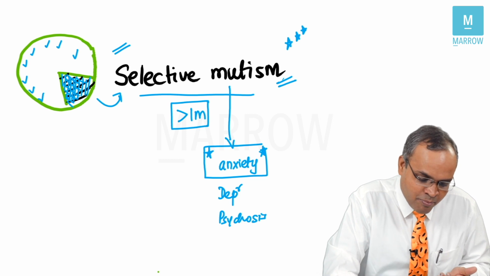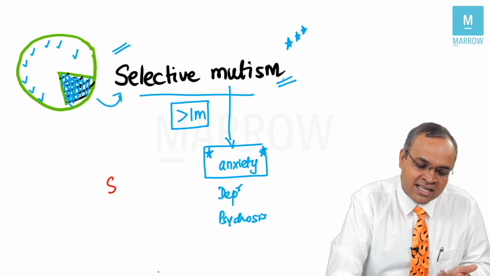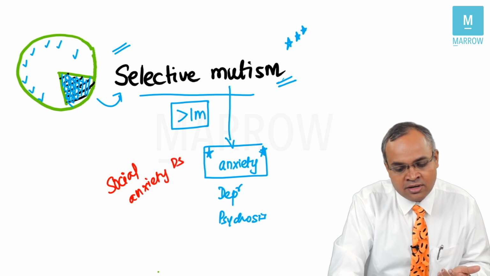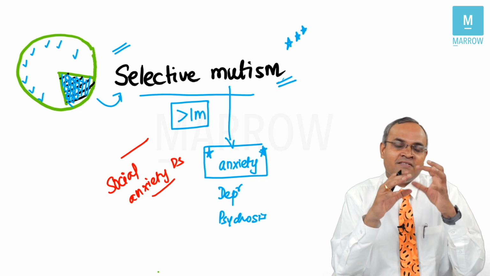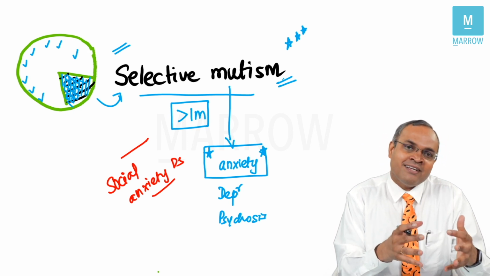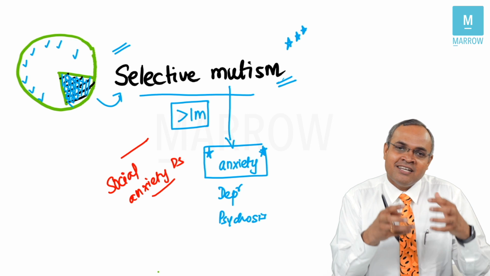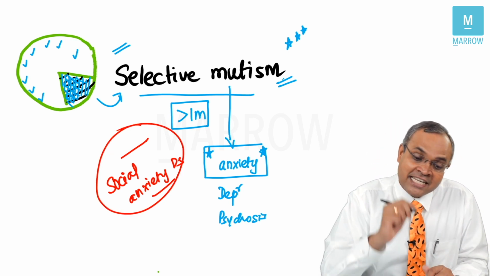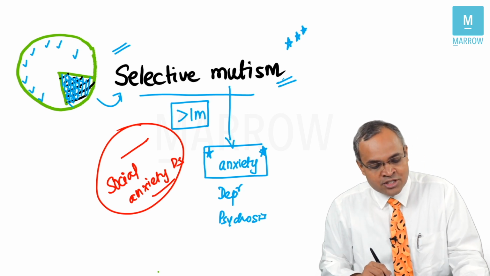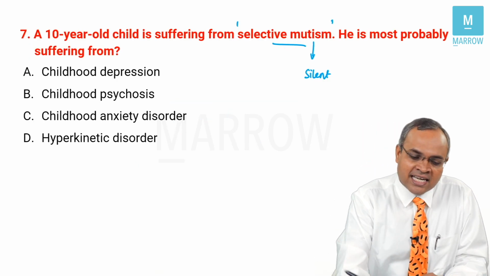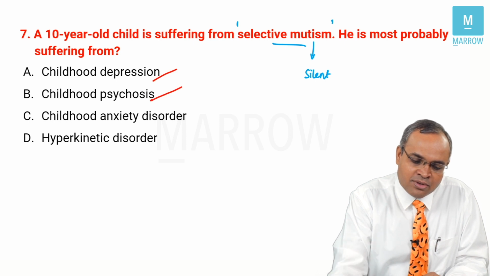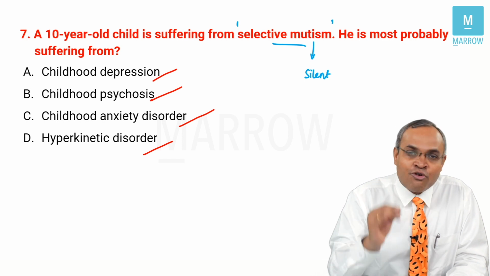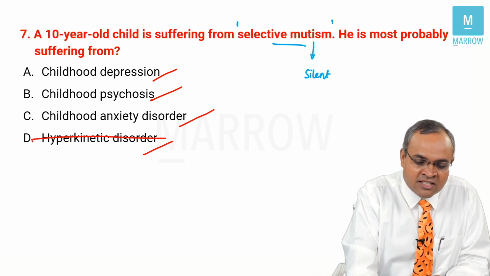In fact, one of the very important comorbid problems we should always look at is social anxiety disorder. Social anxiety disorder is a very common anxiety disorder, which can be seen in children. If you can pick it up early, you can intervene, teach the child a lot of behavioral strategies to come out of the social anxiety problem. So picking up selective mutism is extremely important. So out of the given choices, what do you think the child is suffering from? Is it childhood depression, childhood psychosis, childhood anxiety disorder, or hyperkinetic disorder? Before you choose the answer, you should rule out this for sure.